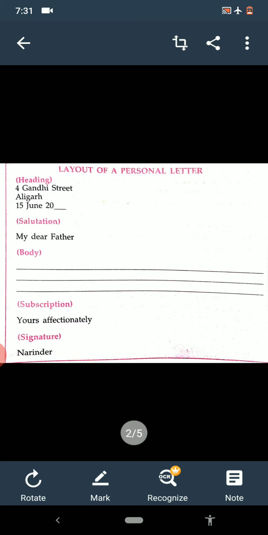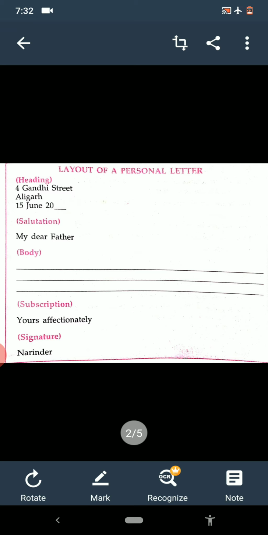Official letter, see, in official letter also, in the heading, first the writer will write his or her address, and then the address of the office where he or she is writing the letter. So this is included in the heading.